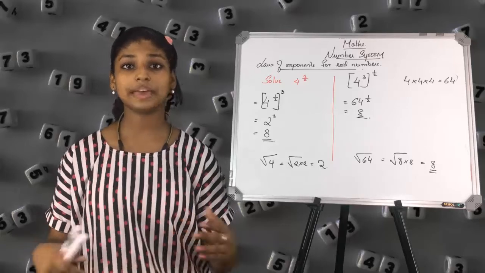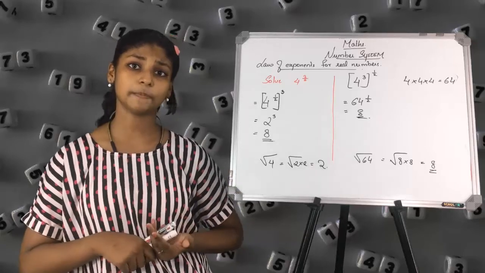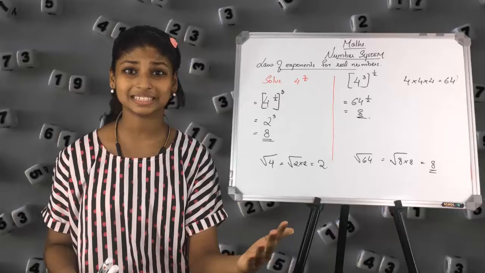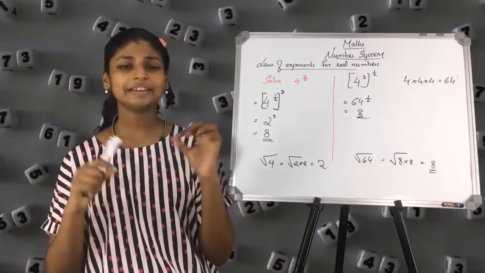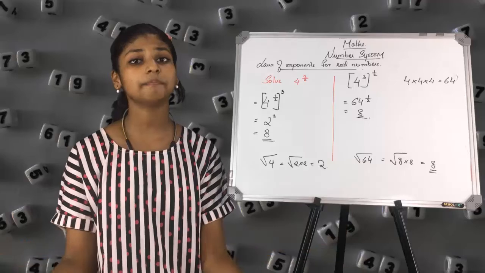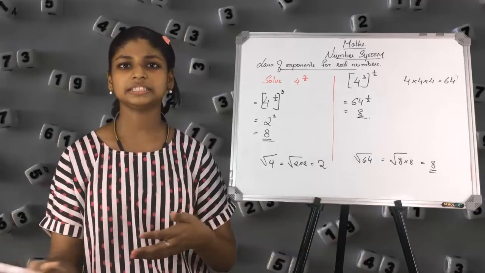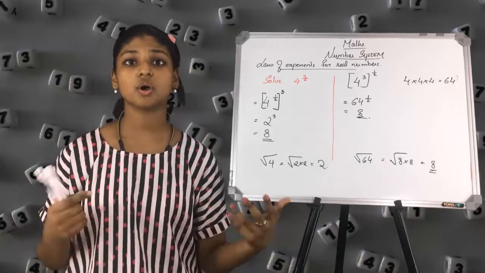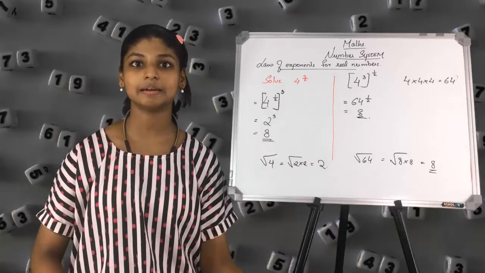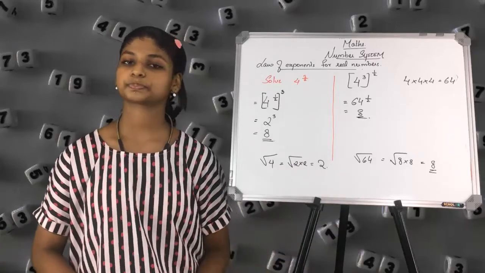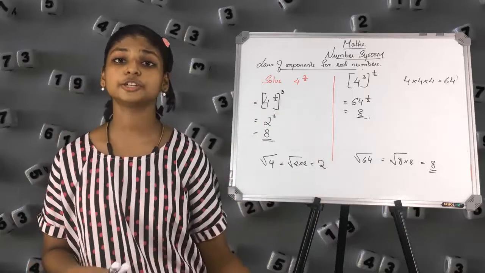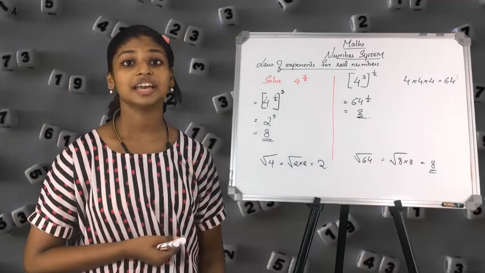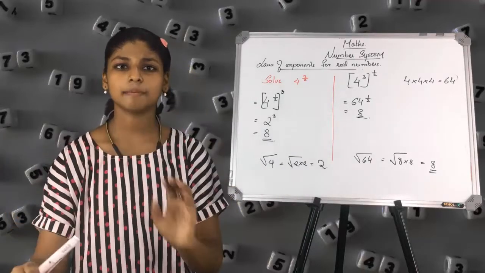And till this video we have discussed the introduction to the number system, that is natural numbers, whole numbers, integers, rational numbers, irrational numbers and real numbers. Then we discussed the classification of real numbers: non-terminating, terminating, non-recurring, recurring and so on. Then we learned number lines for rational and irrational numbers and also for real numbers. Then we discussed the operations for real numbers, and finally we discussed laws of exponents for real numbers. So this is all about this chapter.